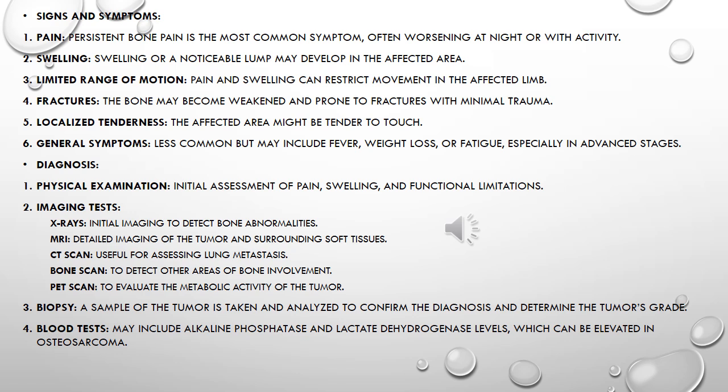Diagnosis. 1. Physical examination. Initial assessment of pain, swelling, and functional limitations. 2. Imaging tests. X-rays: initial imaging to detect bone abnormalities. MRI: detailed imaging of the tumor and surrounding soft tissues. CT scan: useful for assessing lung metastasis. Bone scan: to detect other areas of bone involvement. PET scan: to evaluate the metabolic activity of the tumor. 3. Biopsy. A sample of the tumor is taken and analyzed to confirm the diagnosis and determine the tumor's grade. 4. Blood tests. May include alkaline phosphatase and lactate dehydrogenase levels, which can be elevated in osteosarcoma.